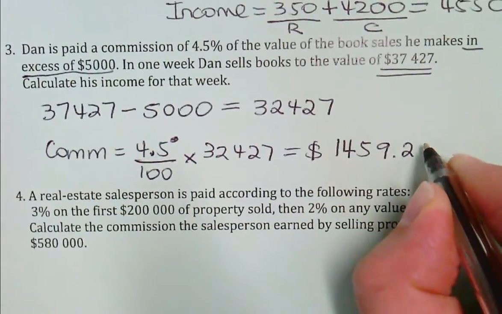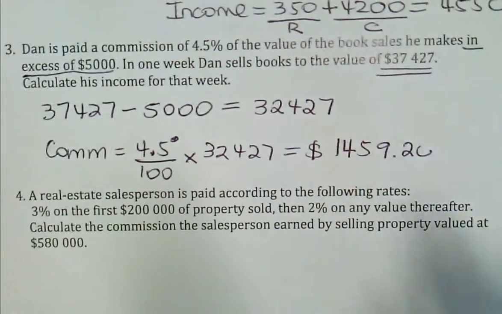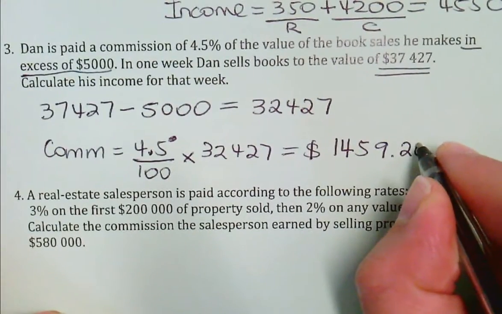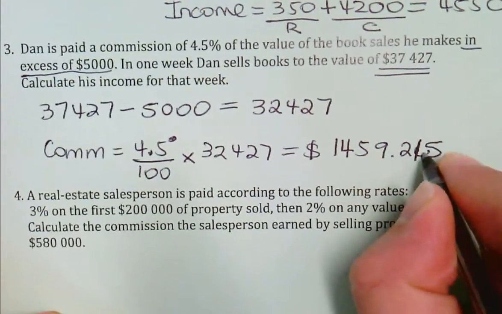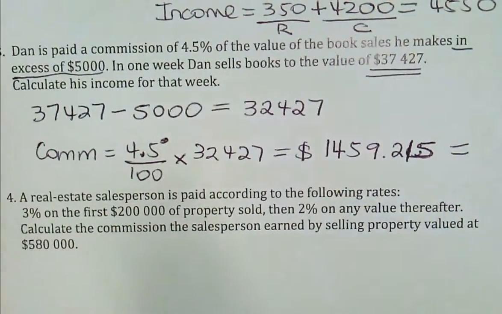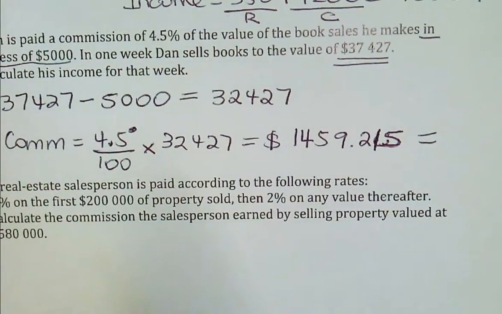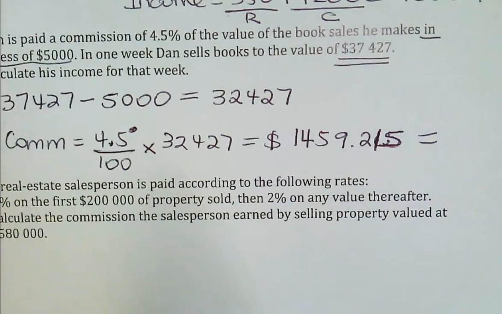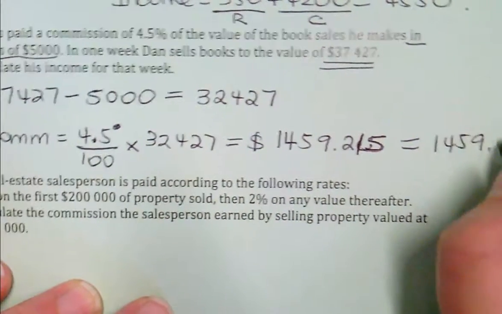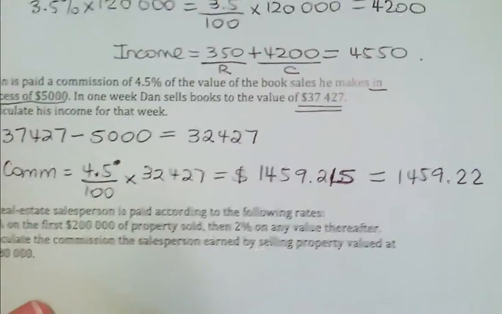$1,459.215. I want it exactly what it is. Now, look, I know if you paid in cash, they give you 20 cents, but everything these days is done online banking. They'll pay you exactly the 22 cents. So, yes, whenever it's money, you go 2 decimal places always for rounding. It's because now everything is electronic.